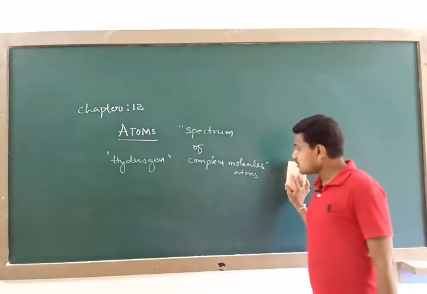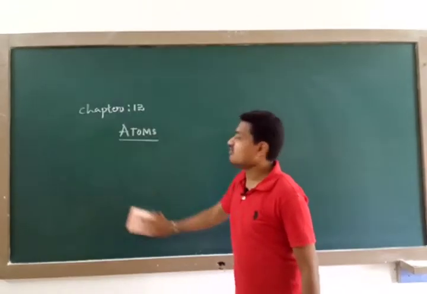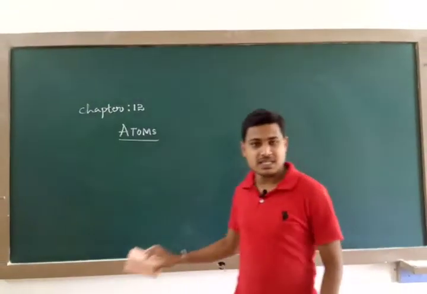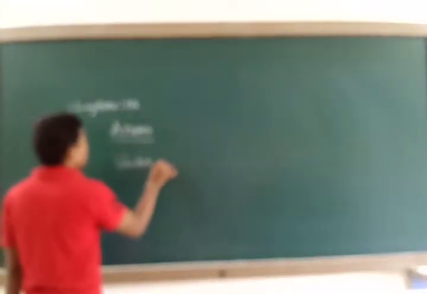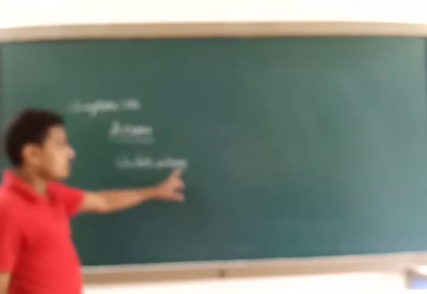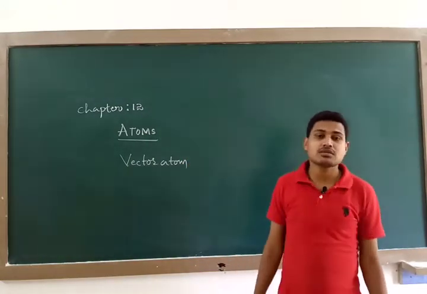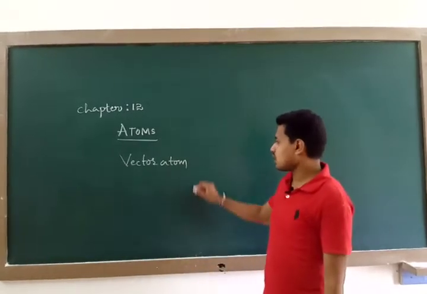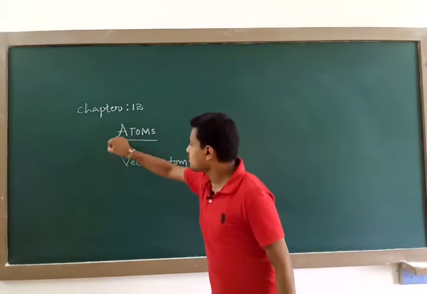And then finally, which theory is accepted as the final atomic theory in physics, particularly in modern physics? That is the vector atom model. So the vector atom model is nothing but the final atomic theory.